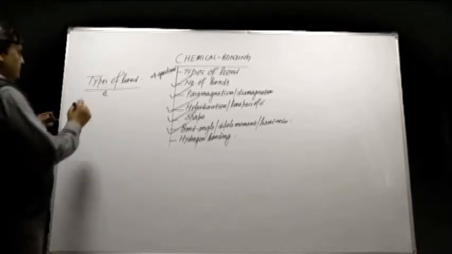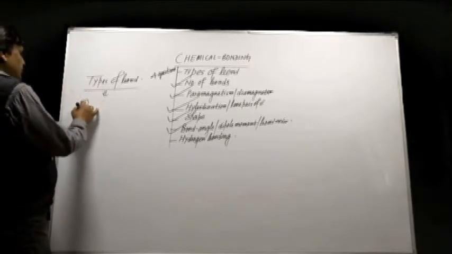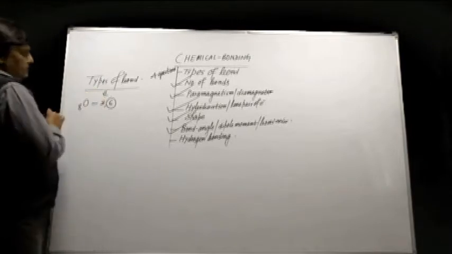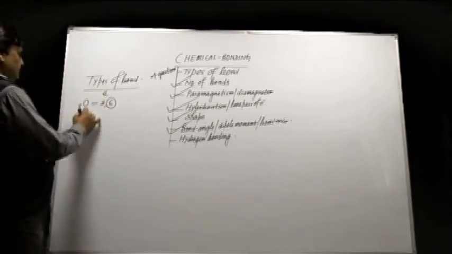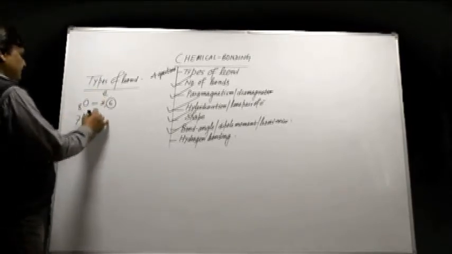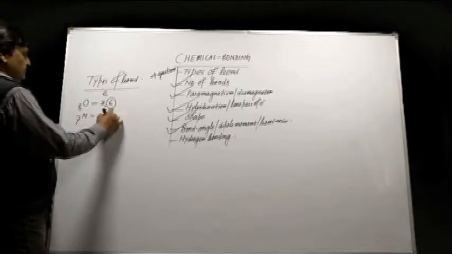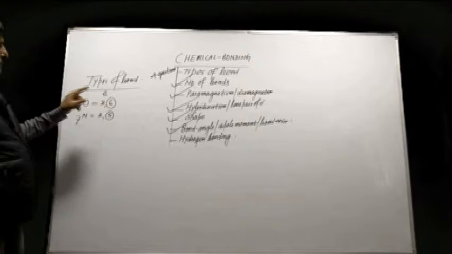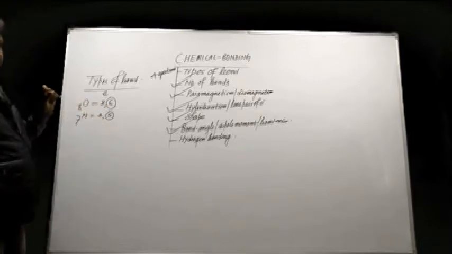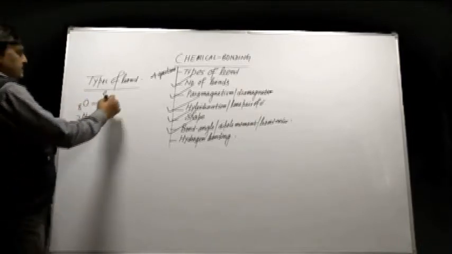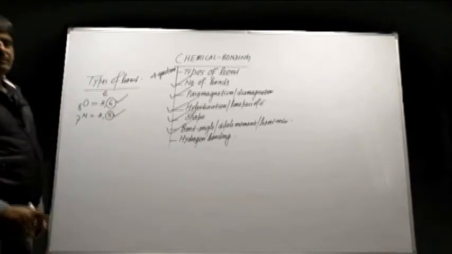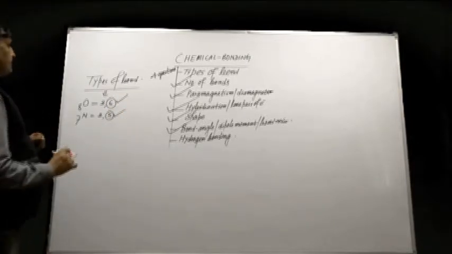For example, oxygen, atomic number 8, configuration 2, 6, valency of oxygen is 6. Nitrogen, atomic number 7, configuration 2, 5, valency of nitrogen is 5. In bond formation, 6 electrons of oxygen and 5 electrons of nitrogen will participate in bond formation.